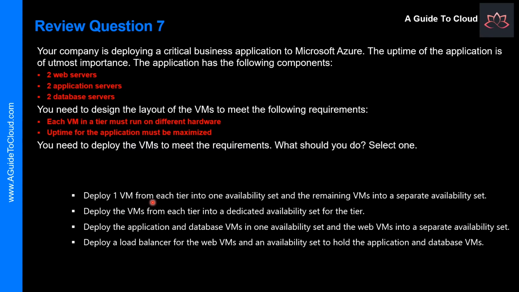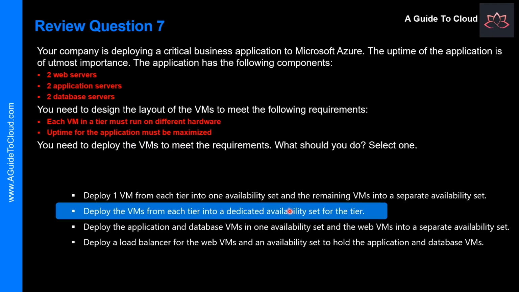Is it to deploy one VM from each tier into one availability set and the remaining VMs to a separate availability set? Definitely not. That defeats the whole purpose of what we are trying to achieve. Deploy the VMs from each tier into a dedicated availability set for the tier. Absolutely correct. An availability set should hold VMs in the same tier because that ensures that the VMs are not dependent on the same physical hardware. If you deploy VMs in a single tier across multiple availability sets, then you have a chance of a tier becoming unavailable due to a hardware issue.